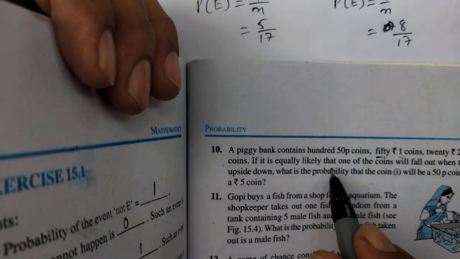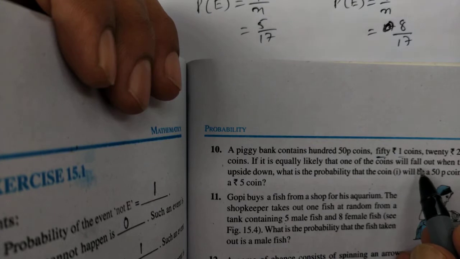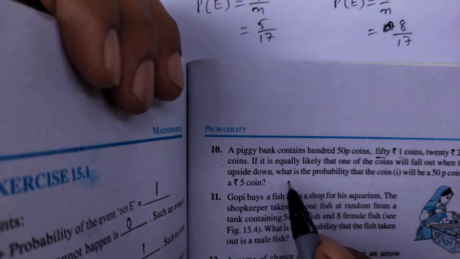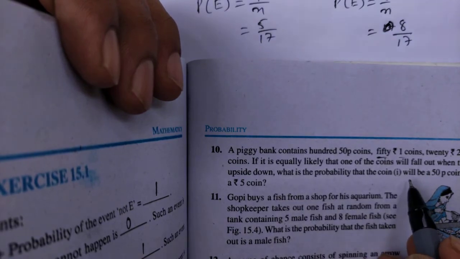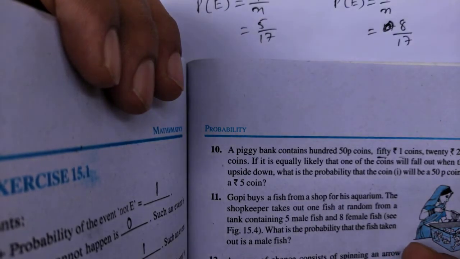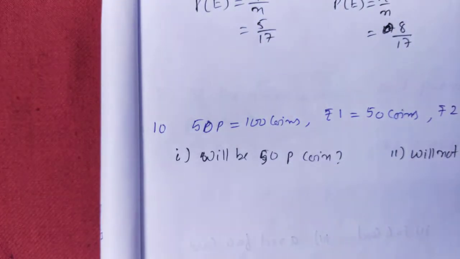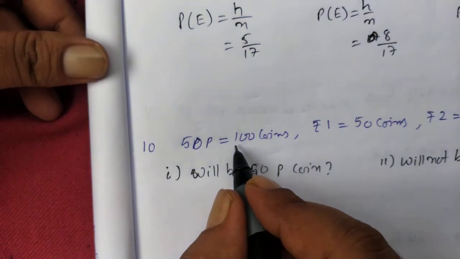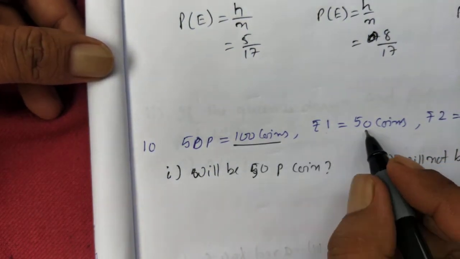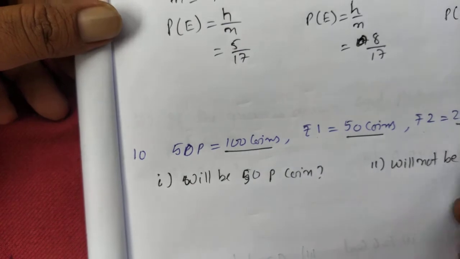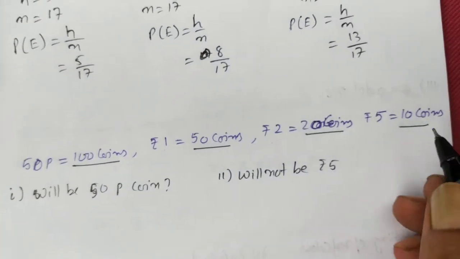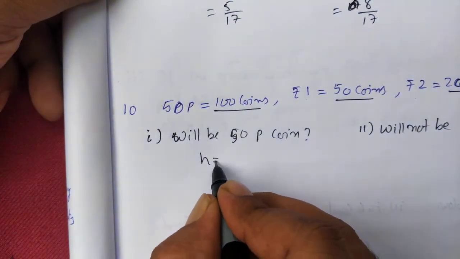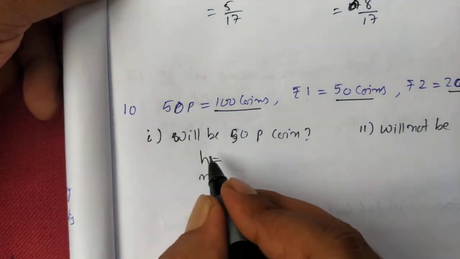If it is equally likely that one of the coins will fall out when the bank is turned upside down, what is the probability that the coin will be 50 paise and will not be 5 rupees?